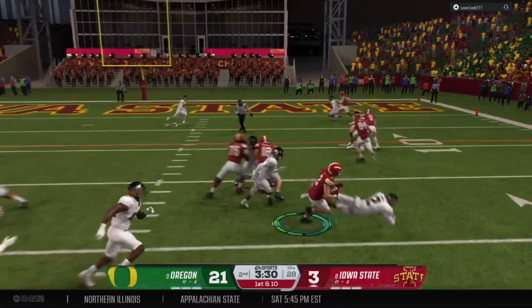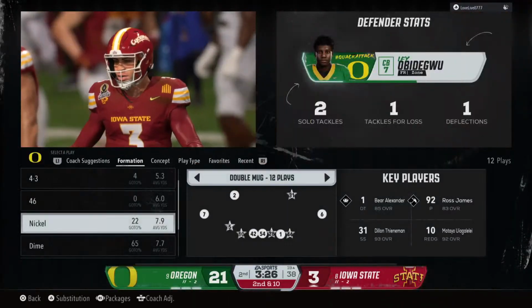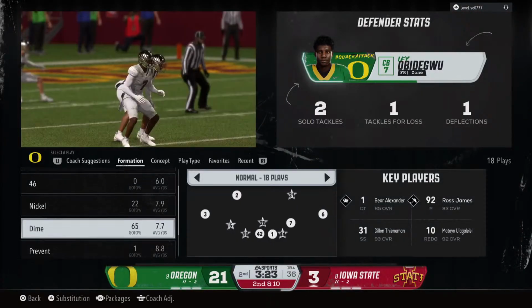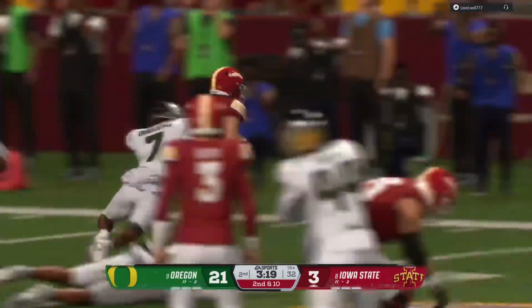From the shotgun now, here's an inside give. Zero running room. Stop right at the line of scrimmage. When they tried to get the counter play to the edge, Kirk, we see this defense show their ability to pursue and fly to the football.